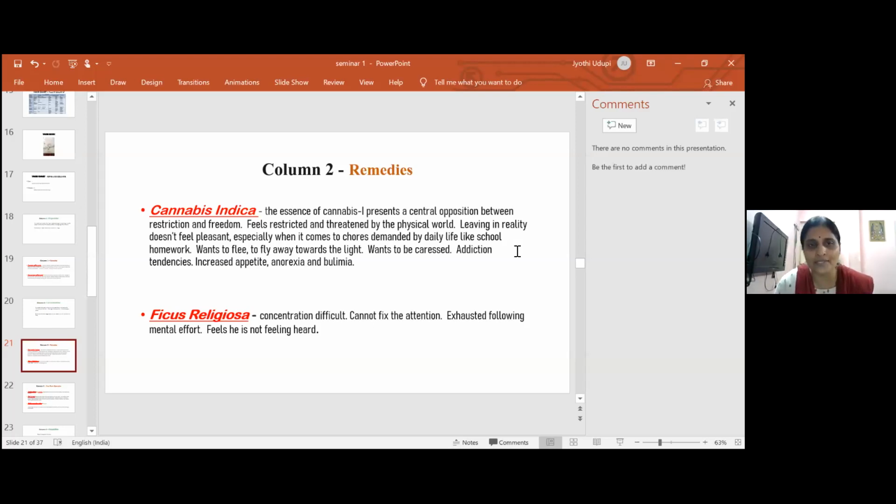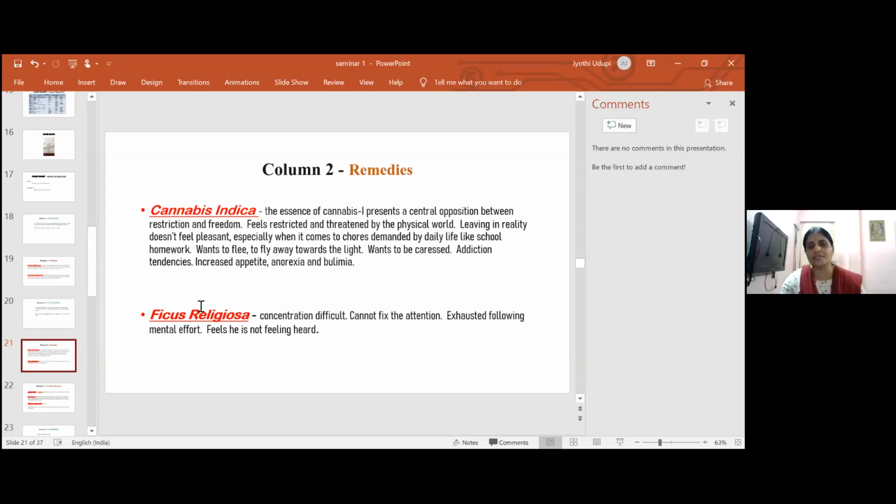The symptoms we see: it presents a central opposition between restriction and freedom. Feels restricted and threatened by the physical world. Living in reality doesn't feel pleasant, especially when it comes to chores demanded by daily life, like school homework. Wants to flee, to fly away towards the light, wants to be caressed. They have usually addiction tendencies, increased appetite, anorexia, and bulimia. This is all because that child is inside the womb.